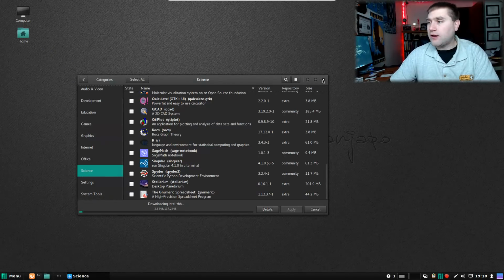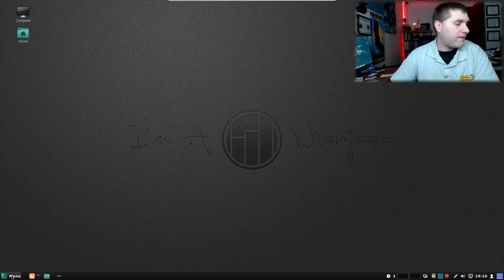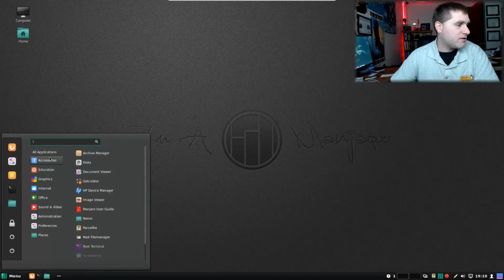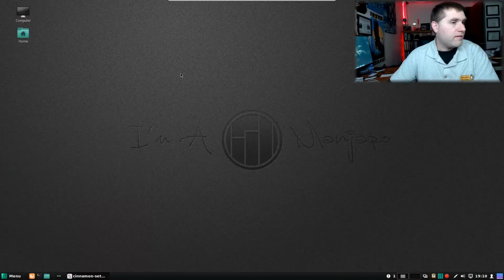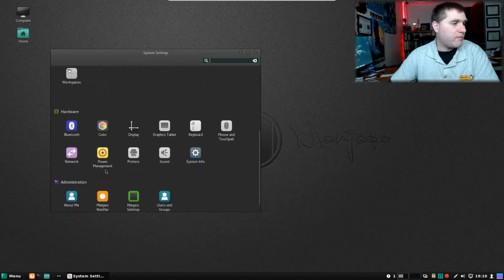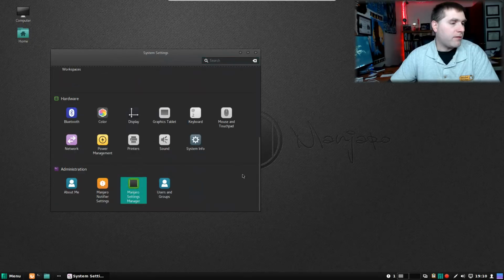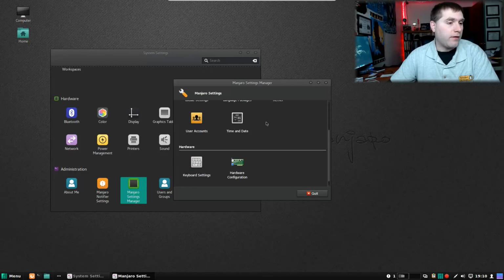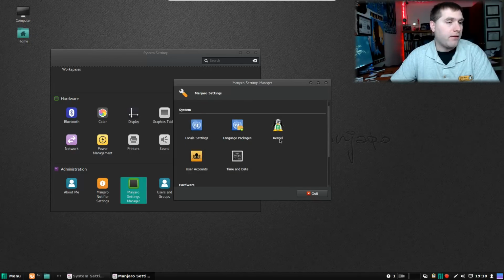All right, let's go ahead and have a look at our theming. Hopefully that's still installing in the background. I should have waited on that. So in your system settings on Cinnamon, everything in here is pretty standard. We do have some extra things like the Manjaro system settings, which is where you can adjust your kernel, which is a little bit different than on Linux Mint Cinnamon, for example. But you can adjust your kernel over there.